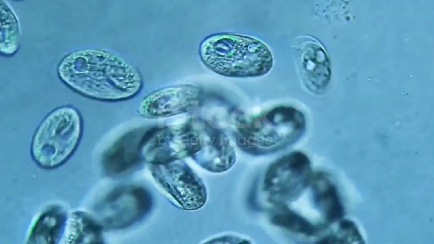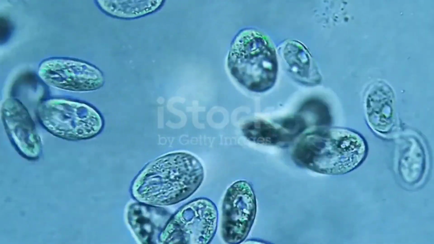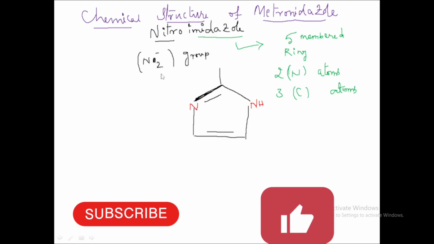Remember, if you see the chemical structure of metronidazole, the drug comes under the classification of the nitroimidazole group. It contains the nitro group, NO2 minus, and it is also an imidazole. Imidazole means a 5-membered ring.